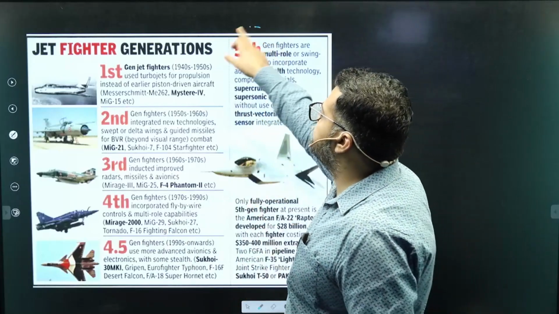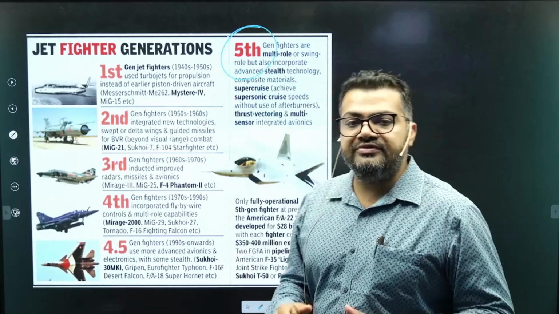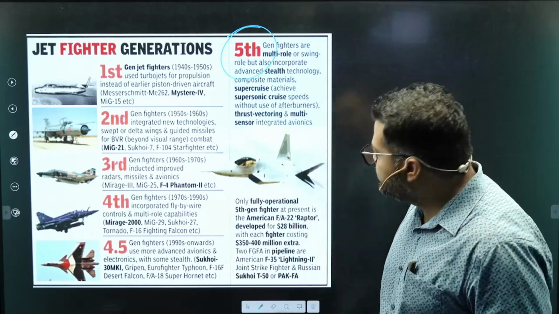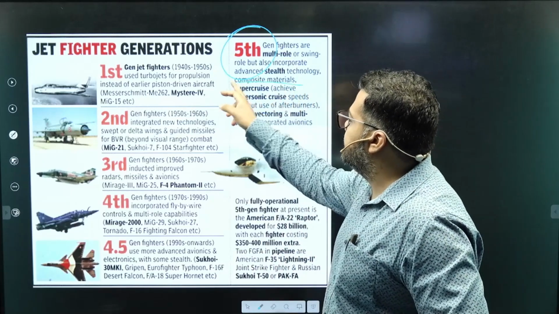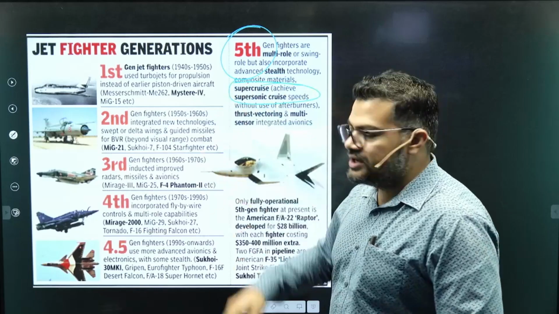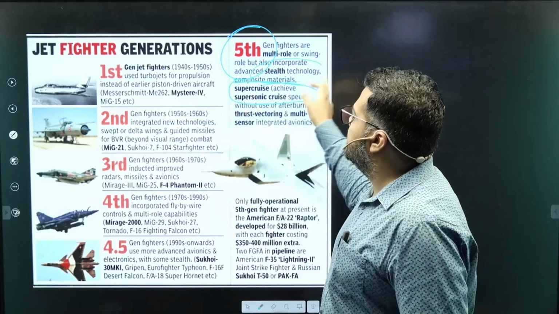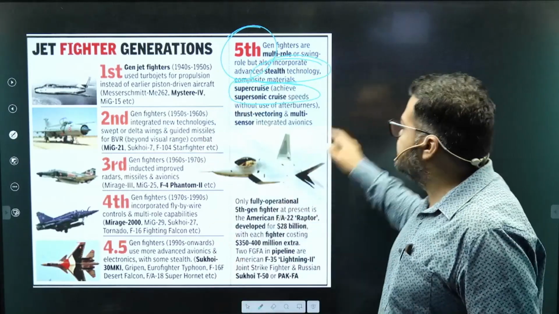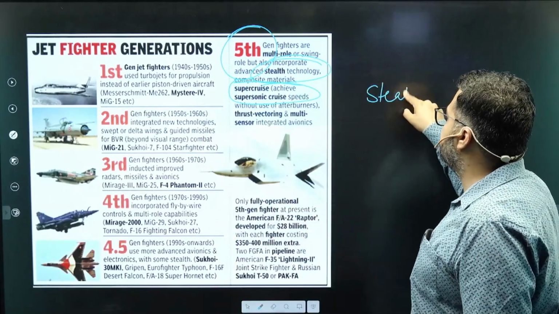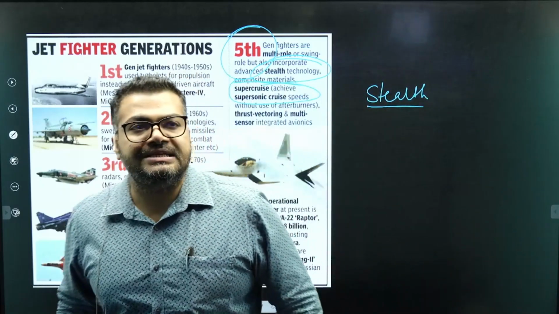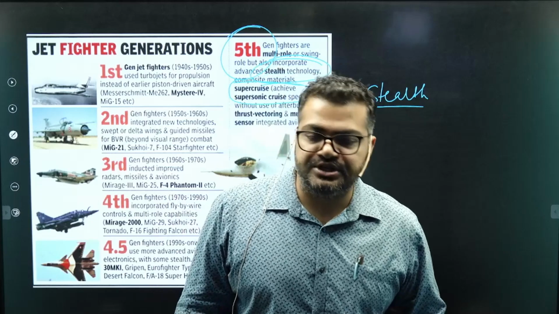And then comes the 5th generation fighter aircraft. Right now the 5th generation fighter aircrafts are the most advanced in service, and these are those fighter aircrafts which can easily achieve a supersonic speed, that means a speed faster than the speed of sound, and also are equipped with complete stealth features. Stealth is one of the features that we have extensively talked about in the class also. Stealth basically is called low observation capabilities.